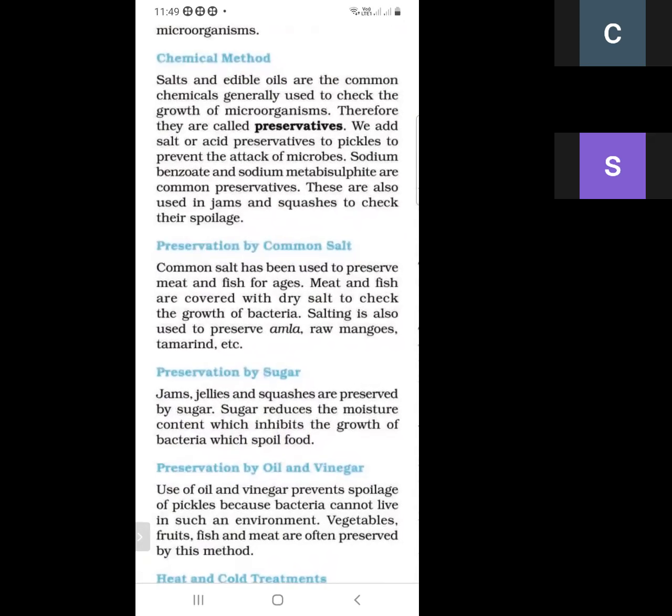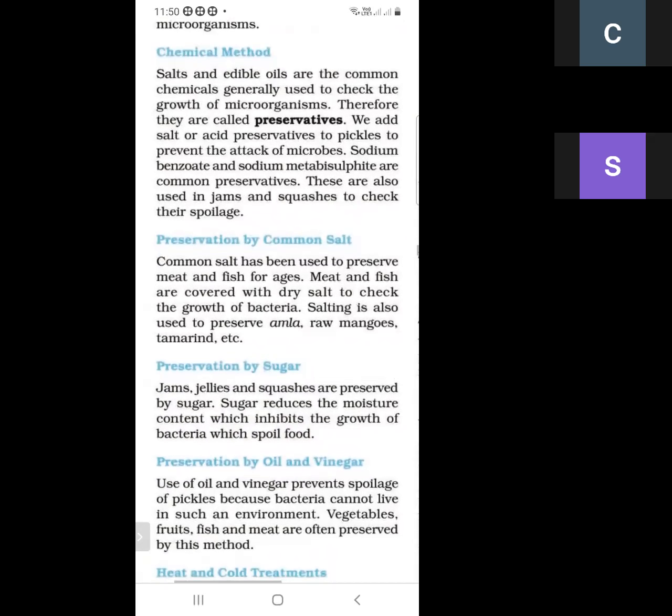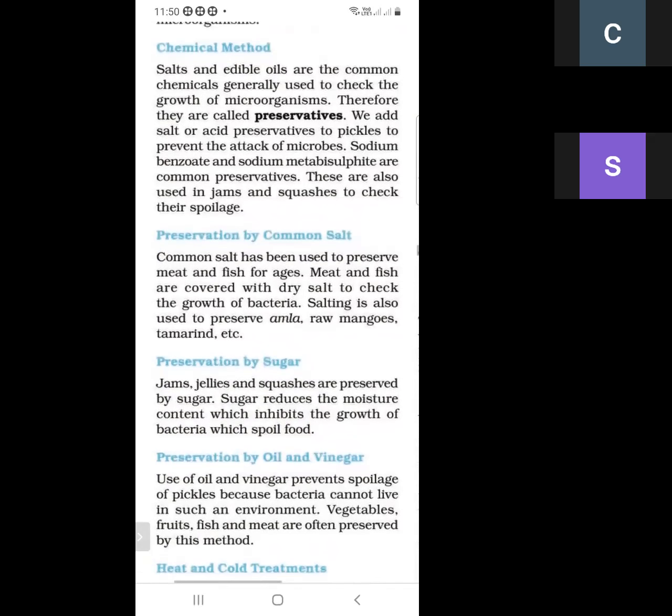So what are preservatives? Salt and edible oils are common chemicals generally used to check the growth of microorganisms. Therefore, they are called preservatives. We add salt or acid preservatives to pickles to prevent the attack of microorganisms. When we make pickles, we add some salt, then some oil, and then some acid to prevent the pickles from being spoiled by the attack of microorganisms. These chemicals stop the growth of microorganisms.